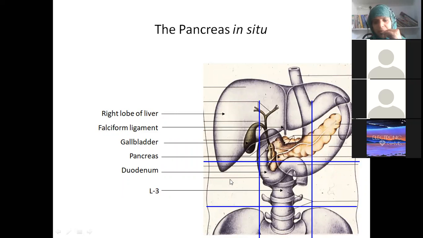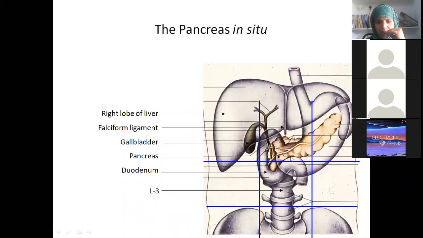Now these are the 9 regions of abdomen. Chavi, can you tell the names fast? Right hypochondrium, superior epigastric, left hypochondrium. Umbilical, right lumbar, left lumbar, hypogastric, right iliac, left iliac.